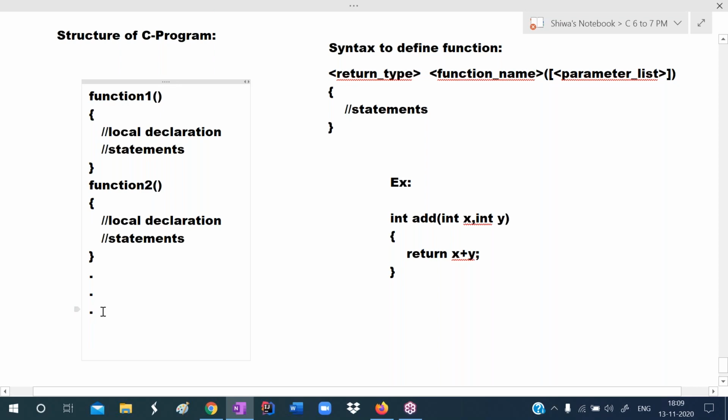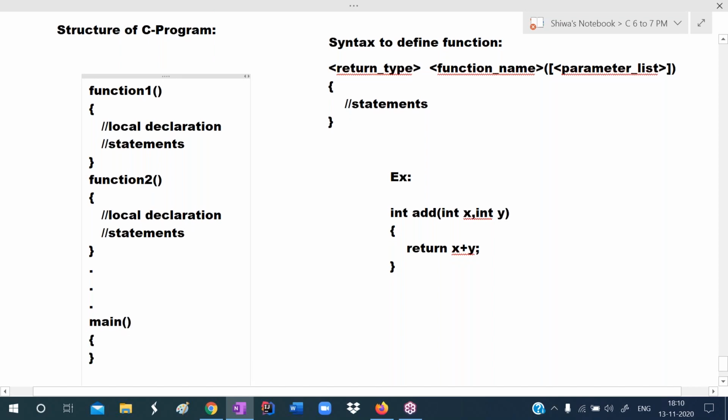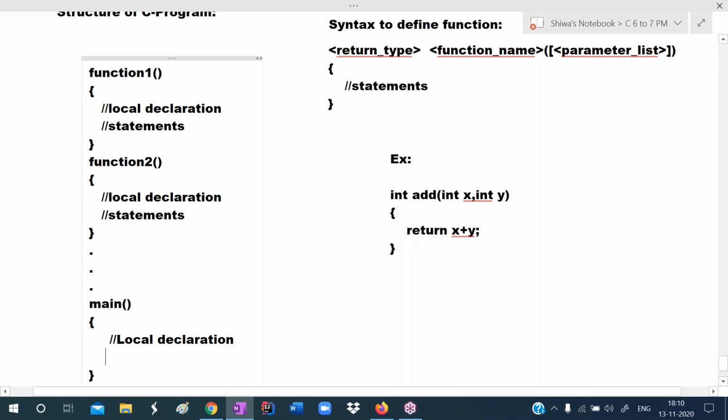Finally, we define the main function, starting point of main, ending point of main. Here, if we want to declare any variables, we declare here. That is called local declaration. Here we write some code. Main is also a function.